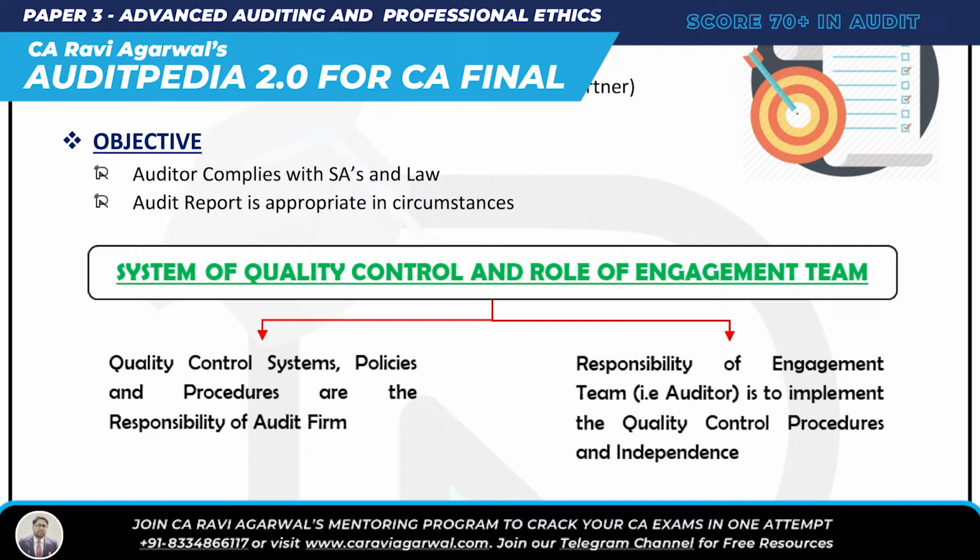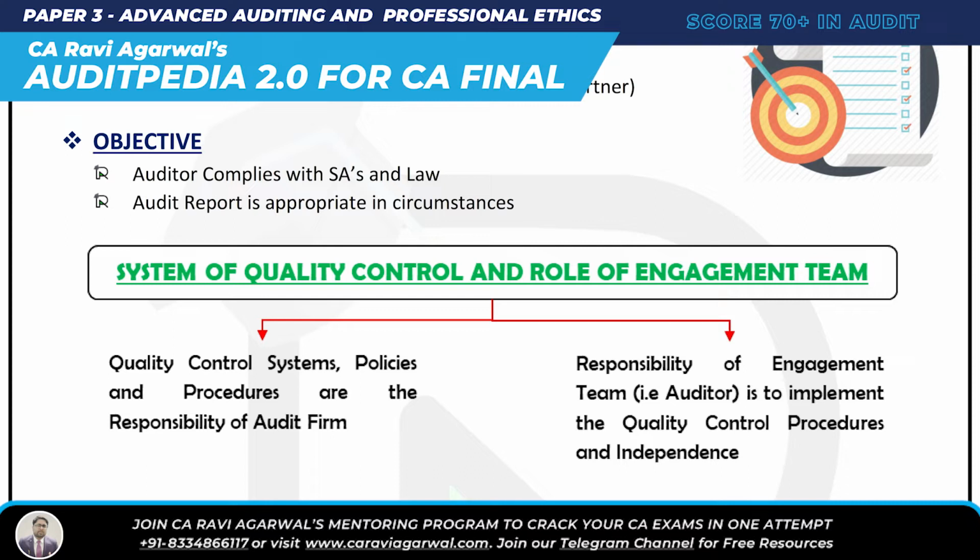Okay, now next question is system of quality control and role of engagement team. You must refer Auditpedia 2.0, and in case you don't have it, you take it from me. System of quality control and role of engagement team. See, quality control system, policy, procedures are the responsibility of the audit firm. What did I say? Quality control system, policy, procedure, these are the responsibility of the audit firm.